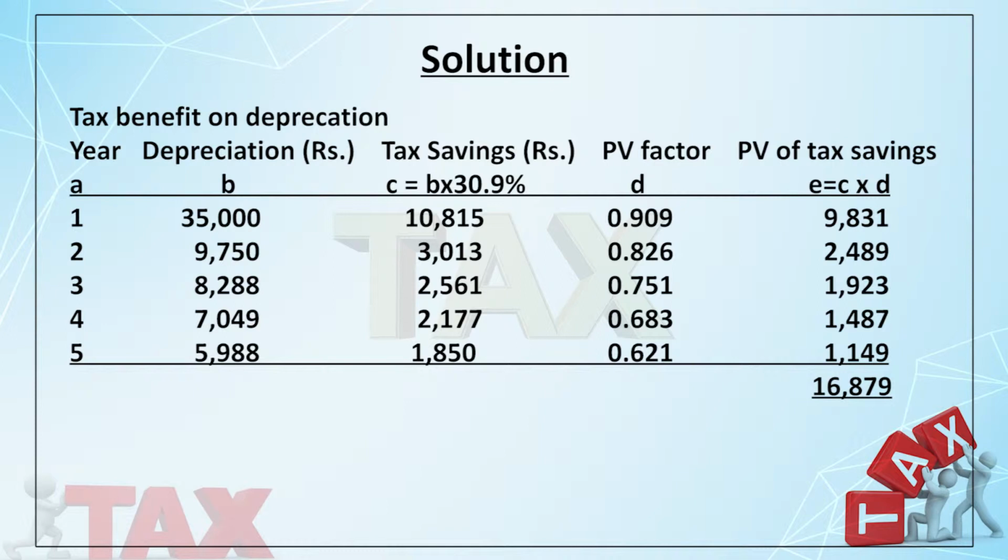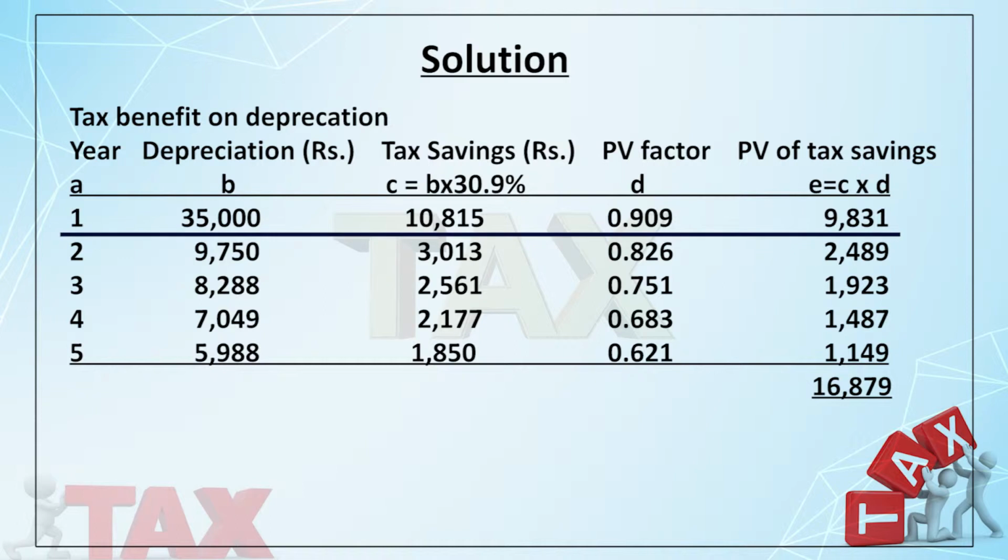So let us first calculate the tax benefit on depreciation. So how to calculate this? You know that the life of the asset is 5 years. So 1, 2, 3, 4, 5. And what is the depreciation for the first year? Normal depreciation is 15%. And the additional depreciation is 20% in the very first year. So your total depreciation comes to 35%. So 1 lakh into 35% is 35,000, on which the tax rate is 30.9%. So your tax savings is 35,000 into 30.9%, which comes to 10,815.